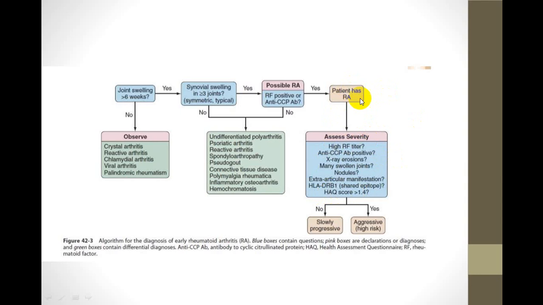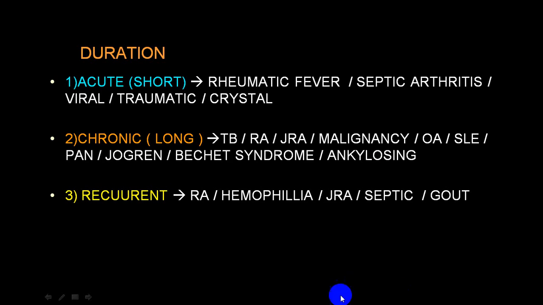That will be in case of rheumatoid arthritis. Then if the severity you have identified is very severe, give aggressive treatment because it is a high risk group. If it is less, it is slowly progressive, you can wait and watch and decide regarding treatment, that is what we call DMARDs. So try to go for that.